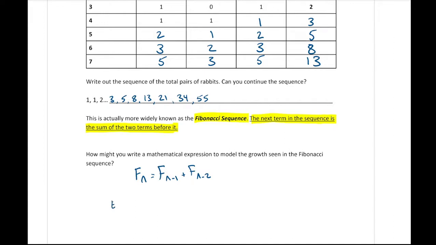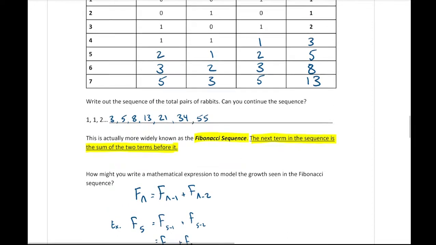All right, so for example, if I'm looking for position 5, or the term at position 5, this is going to equal the term at position 5 minus 1 plus the term at position 5 minus 2. So this becomes position 4 plus position 3. And if we look back for position 5 here, 5 is equal to position 4 plus position 3. 2 plus 3 is 5.